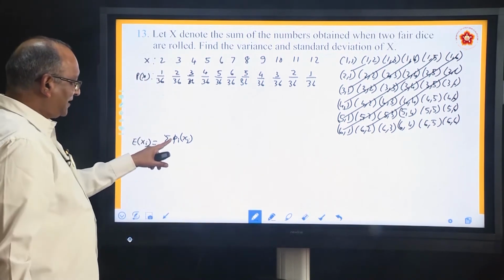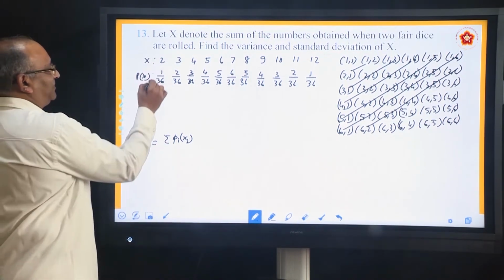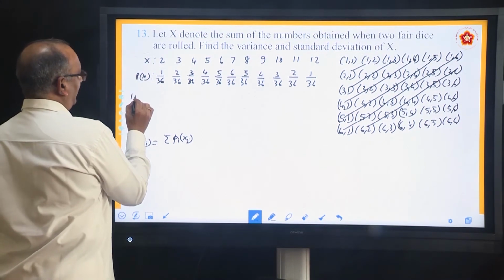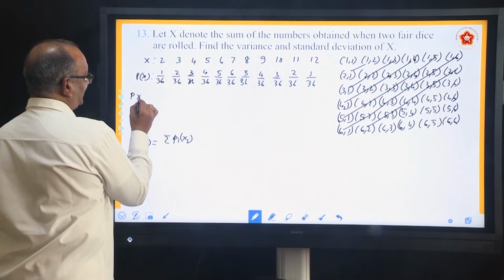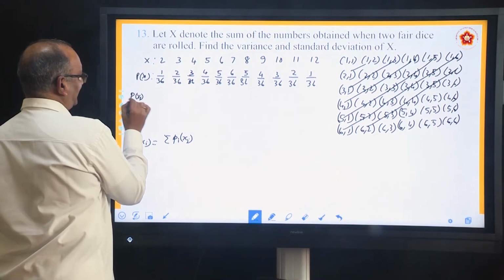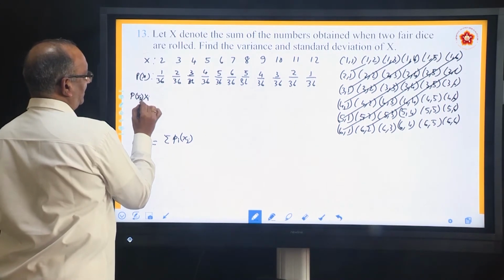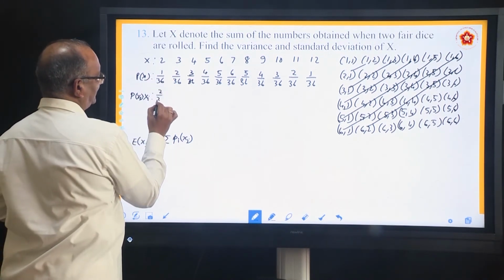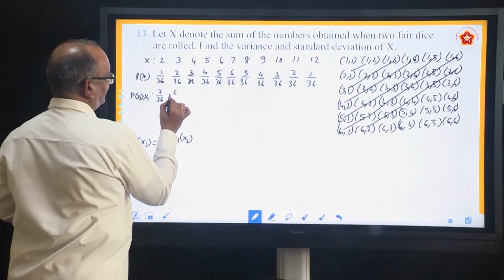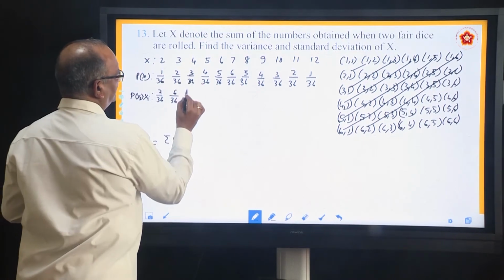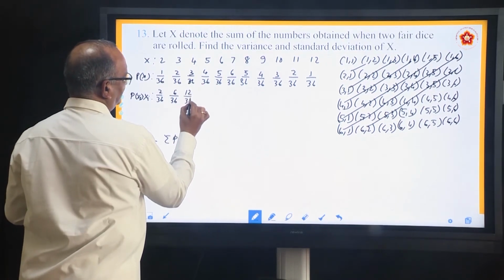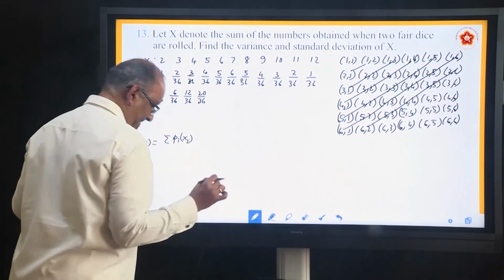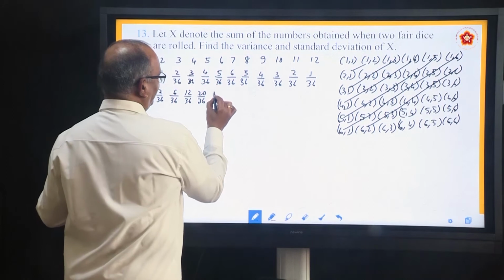So, you have to multiply Pi with Xi. Multiply this. So, you will get Pi into Xi. It is 2 by 36. This is 6 by 36. This is 12 by 36. This is 20 by 36. This is 30 by 36.